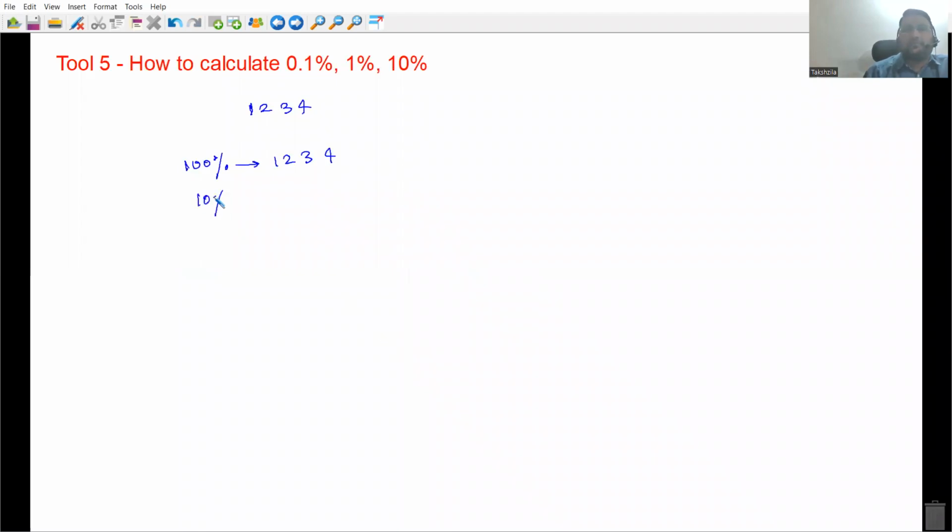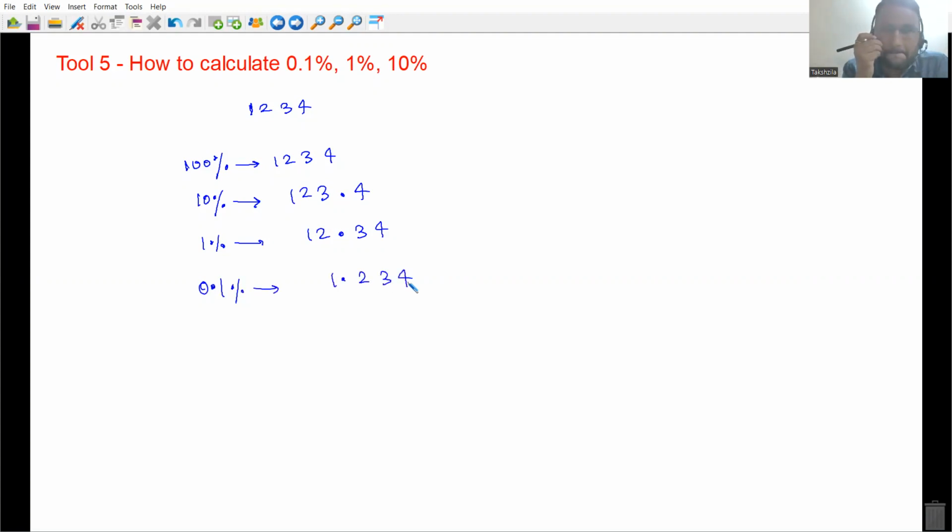Tell me everyone, 10% of this number is how much? 123.4. Correct. You just need to shift the decimal point towards the left-hand side. 1% of this number is going to be 12.34. Then 0.1% of this number is going to be 1.234.